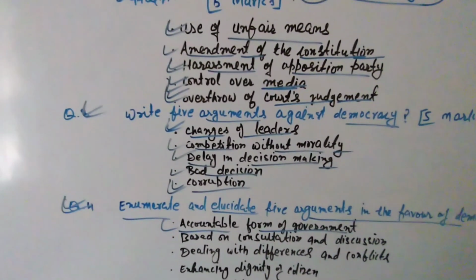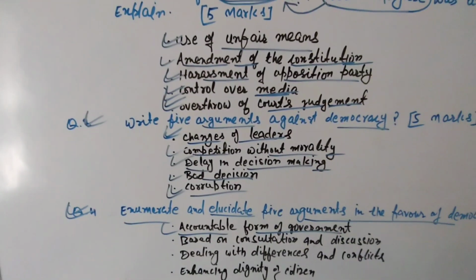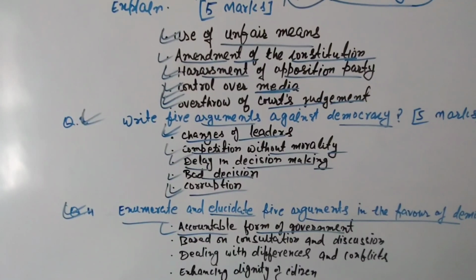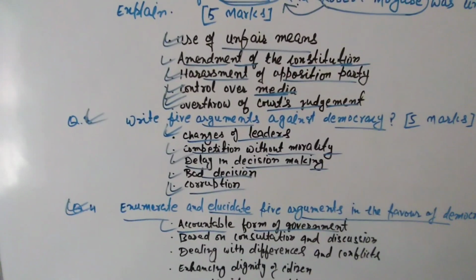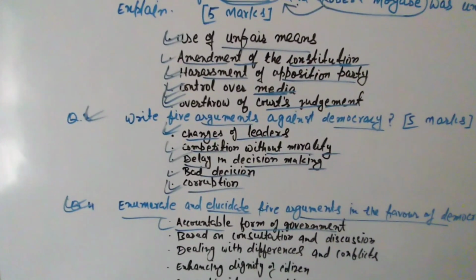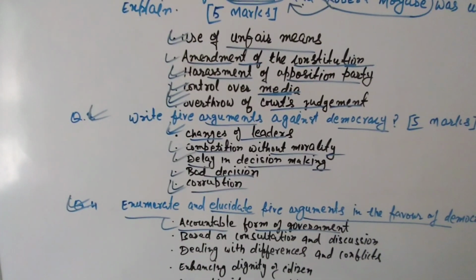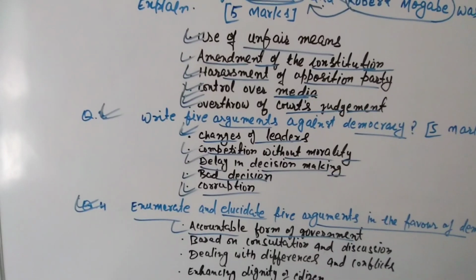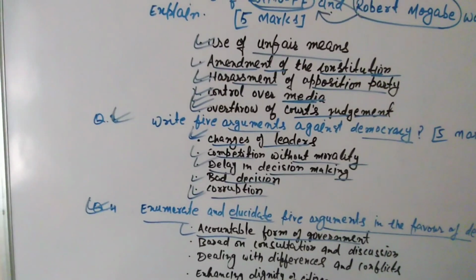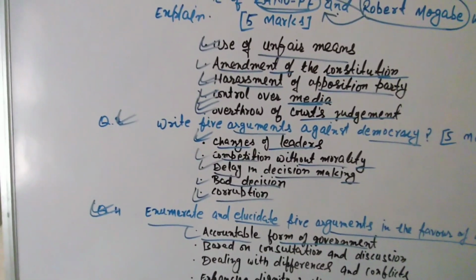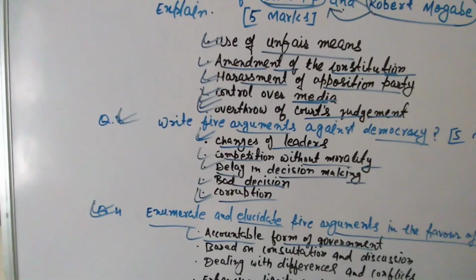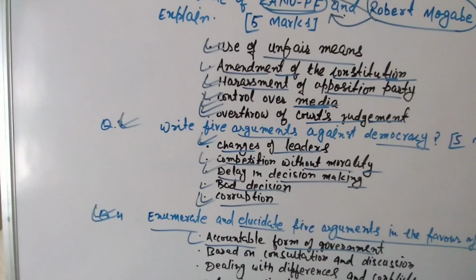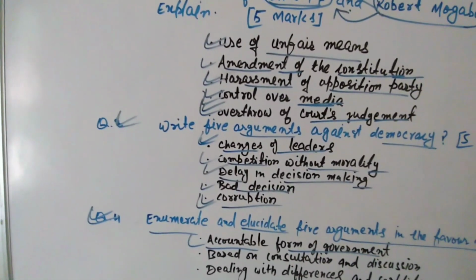Because there are a number of parties in democracy, if one party is not ruling country in best manner, other opposition parties start speaking against it, and it creates some amount of pressure on ruling party, and in this way ruling party comes up with accountable form of government.